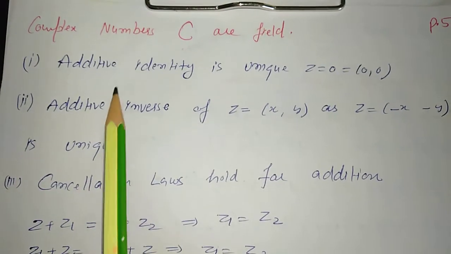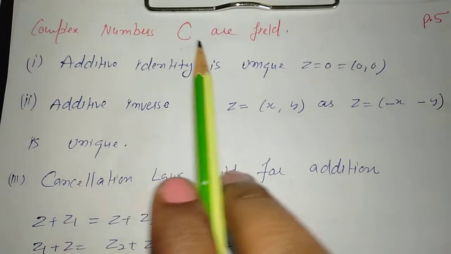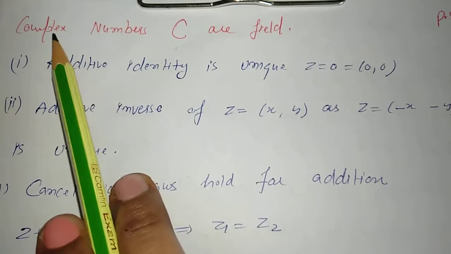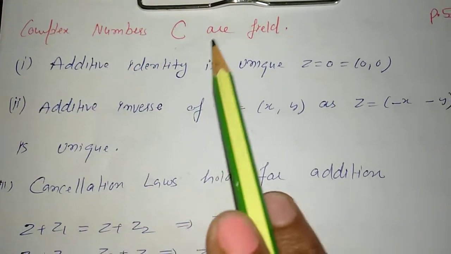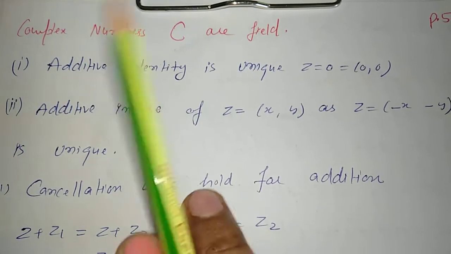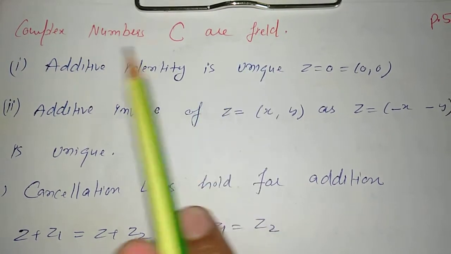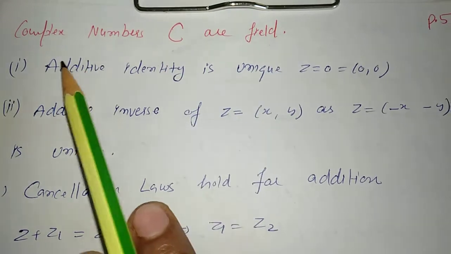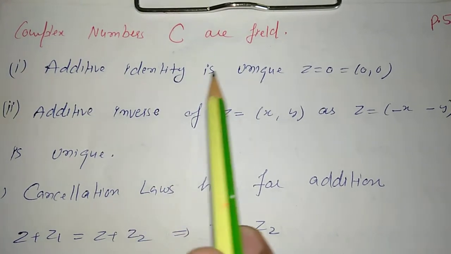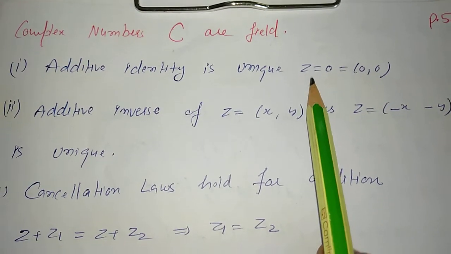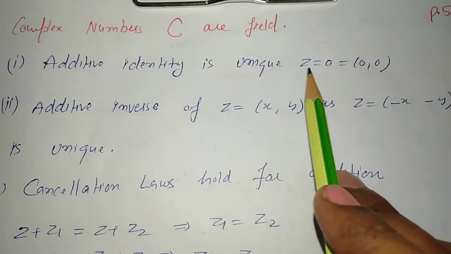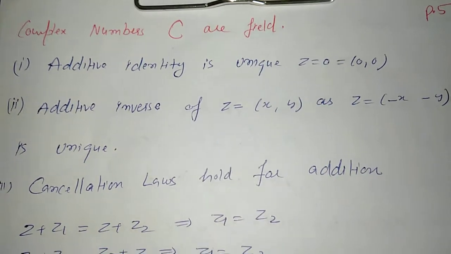Hello students, today we will discuss some more properties of complex numbers. First property is that complex numbers are a field. Field is a concept from algebra. What are the properties under field? That additive identity is unique in the case of complex numbers. The set of complex numbers has an additive identity.